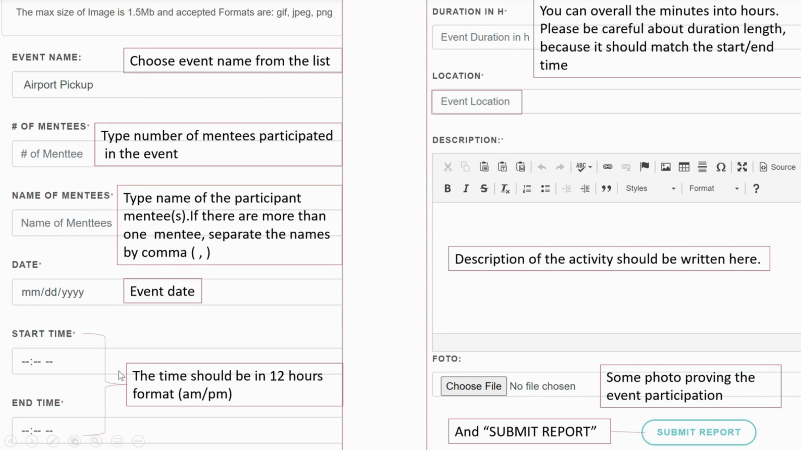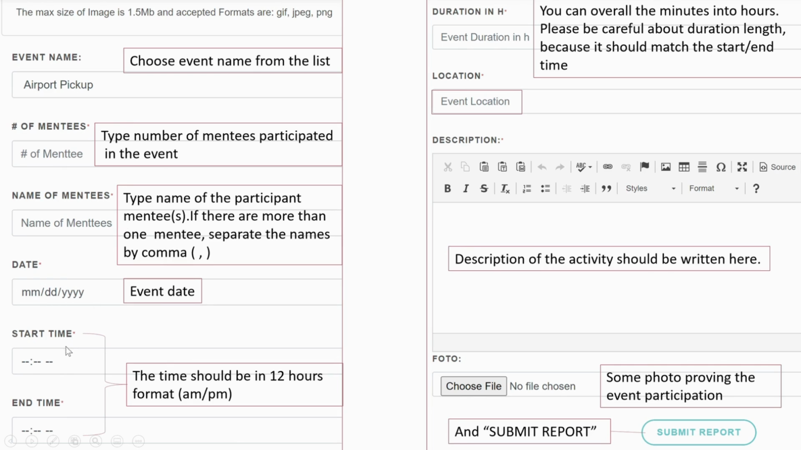When you make a new report, you will see these sections. First is event name. You can click here and pick one of these event names, and later you have to write how many mentees were included in the event. If you have more than one mentee, you have to write all of their names and separate them by commas.